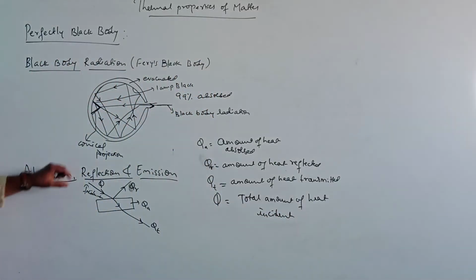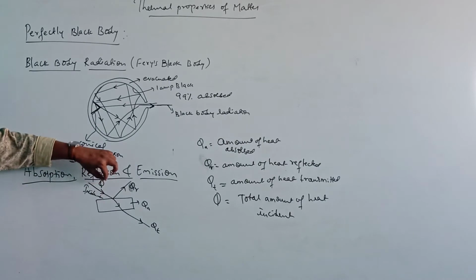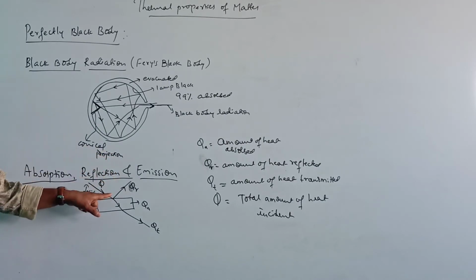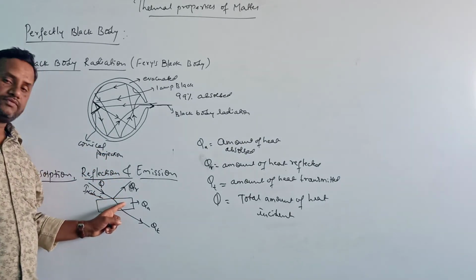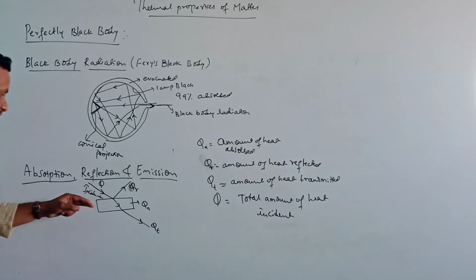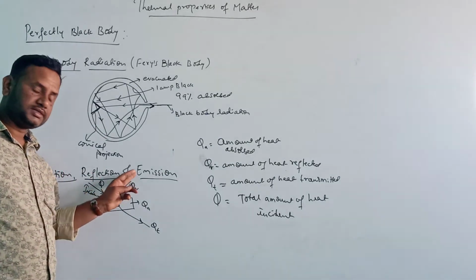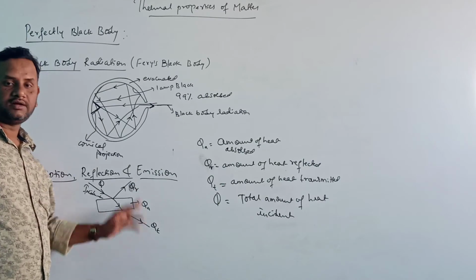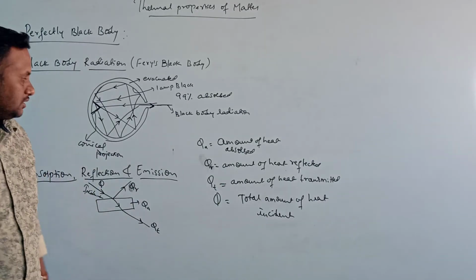So this much amount of heat is incidenting, that means thermal radiations are incidented, and some radiations are being absorbed, some radiations are being reflected, some radiations are transmitted here.